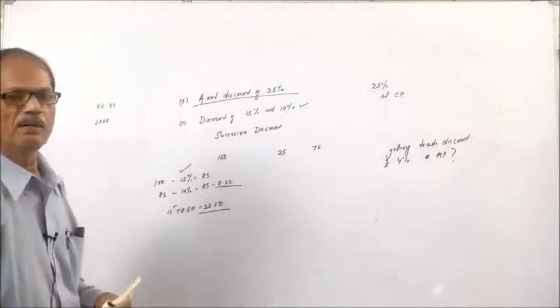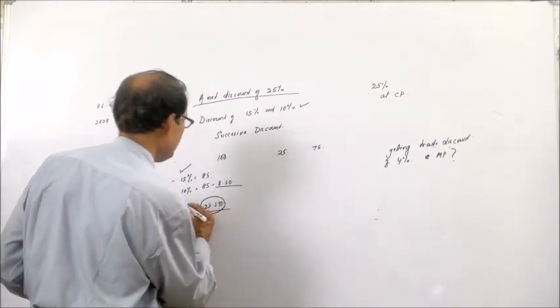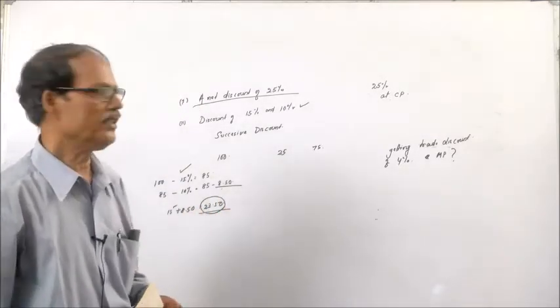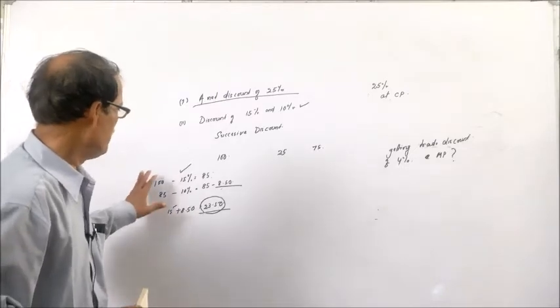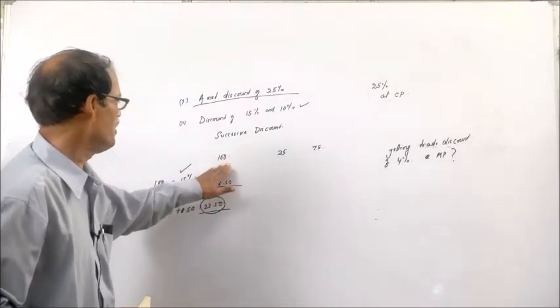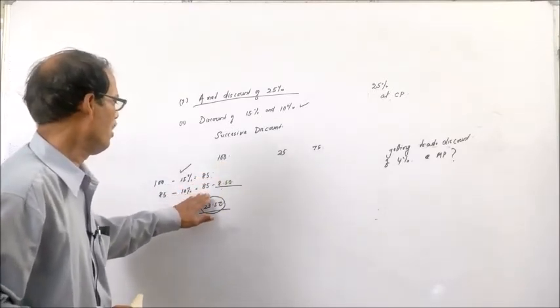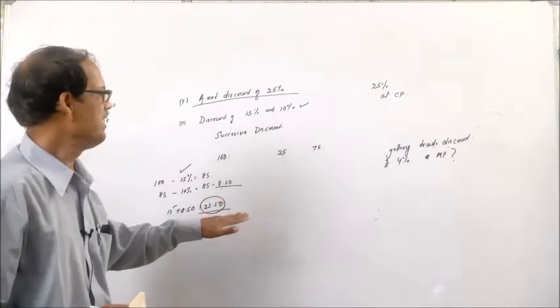That means the total discount is 23.50. That means after deducting 15% discount from the list price, again from the balance we will have to deduct the 10% discount.